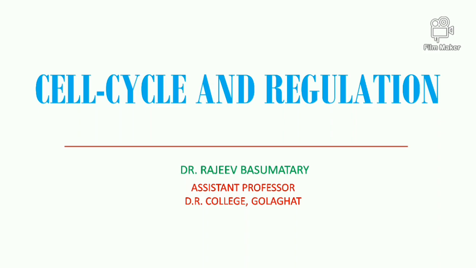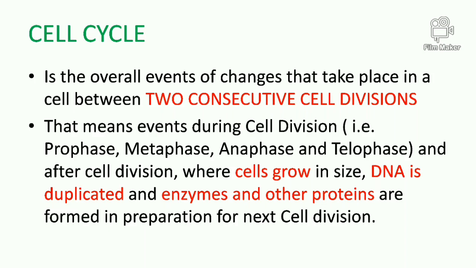So let us first understand what is a cell cycle. The cell cycle is the overall events of changes that take place in a cell between two consecutive cell divisions. That means the events that are taking place during cell division, that is prophase, metaphase, anaphase, telophase, and after cell division, where the cells grow in size, the DNA is duplicated, the enzymes and other proteins are formed in preparation for the next cell division.